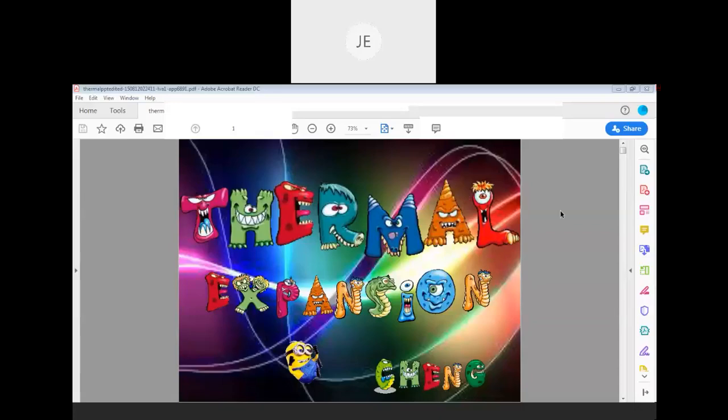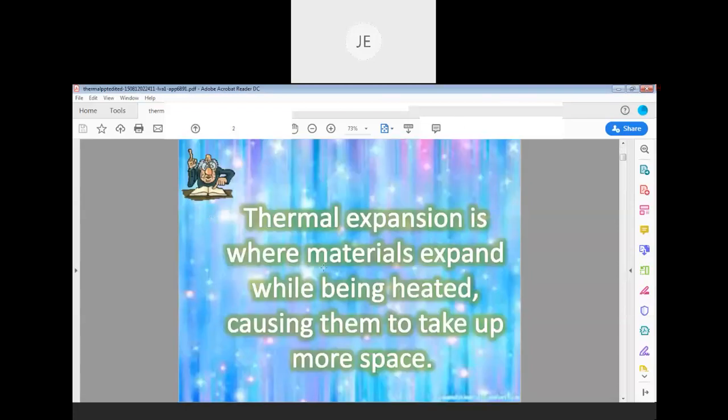Understand a little more deep about thermal expansion. Thermal expansion is where material expands while being heated, causing them to take up more space. When you are giving heat to a body, whether it is solid, liquid, or a gas, then what happens? Material expansion takes place when it is getting heated.